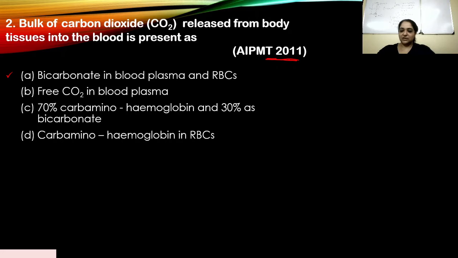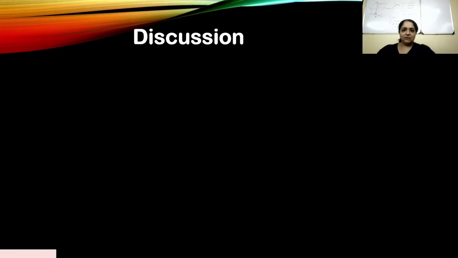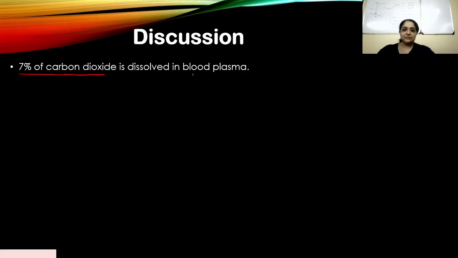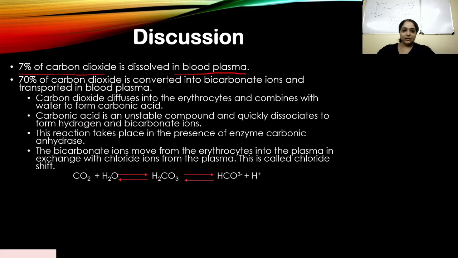Okay, let's look at the discussion. This I think was pretty direct. So we know 7% of CO2 is dissolved in blood plasma. Please remember this. These are facts that you need to remember. You notice that this keeps appearing in the exam. That means it's an important piece of information. We know 70% of CO2 is converted into bicarbonate ions and transported in the blood plasma.